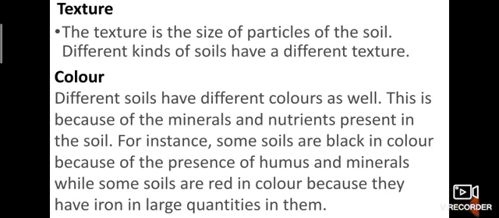So for instance, some soils are black in color because of the presence of humus and minerals, while some soils are red in color because they have iron in large quantities. Like our planet Mars, that soil has a lot of iron. That's why Mars is called the red planet.